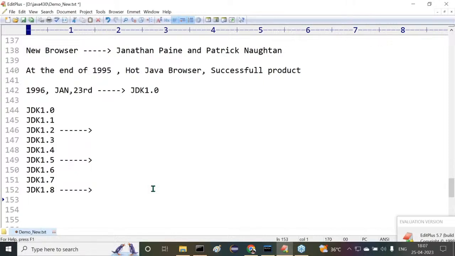Next one is JDK 1.9, which is an utter flop version, a failure version. Features are not much. From 1.8 onwards, Java people are trying to copy features from other languages. Before that, Java had its own, and other programming languages copied from Java. But from 1.8 onwards, Java people copy features from other programming languages. Best example is Python.